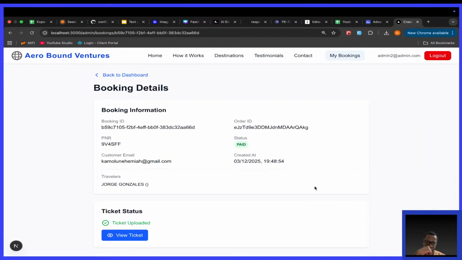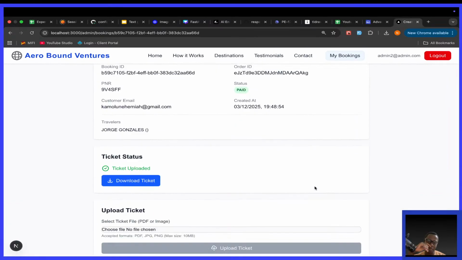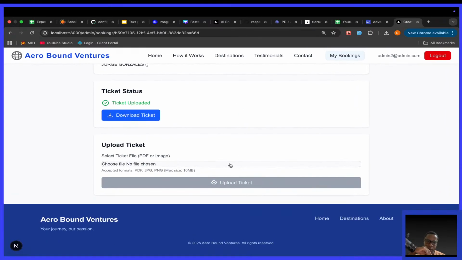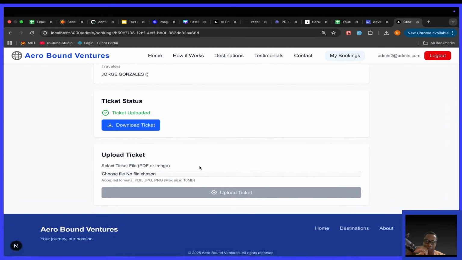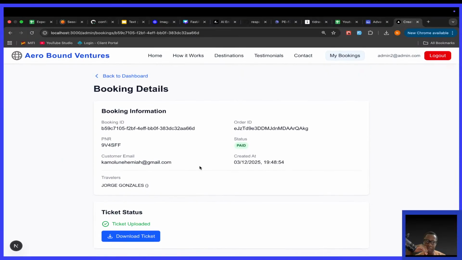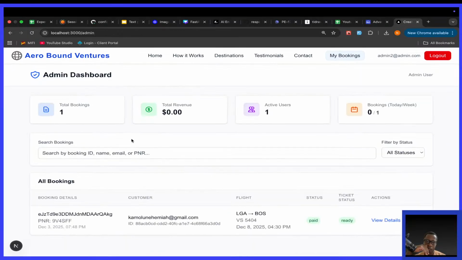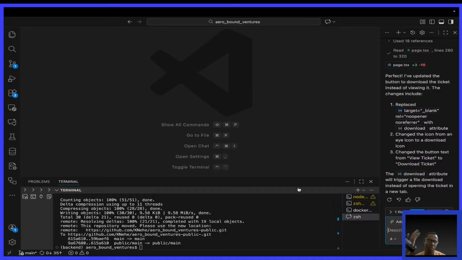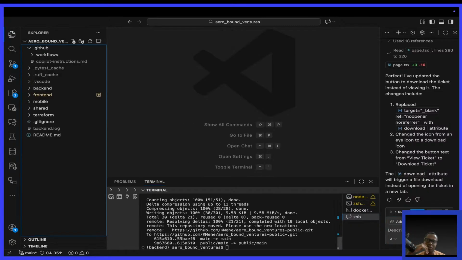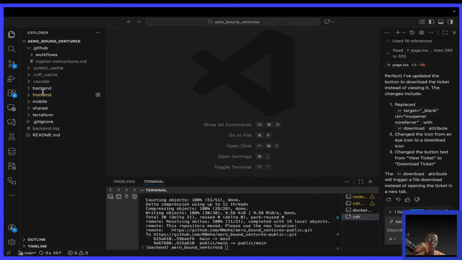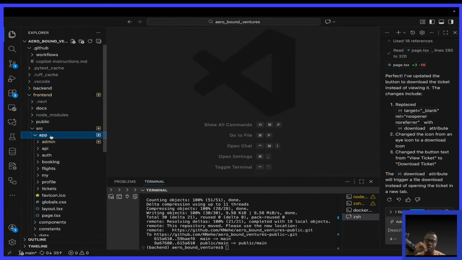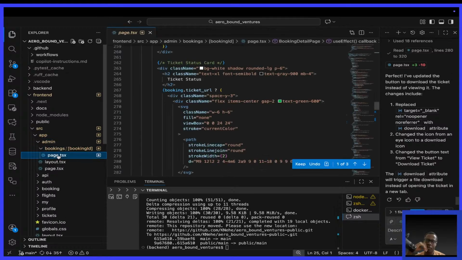I feel like maybe later before the next stream, I want to prompt my way into a better user interface here. Okay. There's some things that I'm missing here. What else? Yeah, actually we're getting close to the end. Once you've uploaded the ticket, you have your customer happy. Maybe another thing I could add is sending an email. When a ticket has been uploaded, they should receive an email.